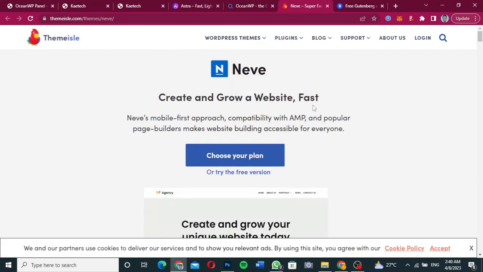Now as you can see, this theme helps you create a very nice website for yourself, because it is mobile friendly, it is compatible with AMP, and popular page builders make website building beautiful. So you can use any popular page builder to build any page that you want. The Neve theme also allows you to do a whole lot of things for free. Now they have the premium version, and they have the free version. What we're going to use is the free version.